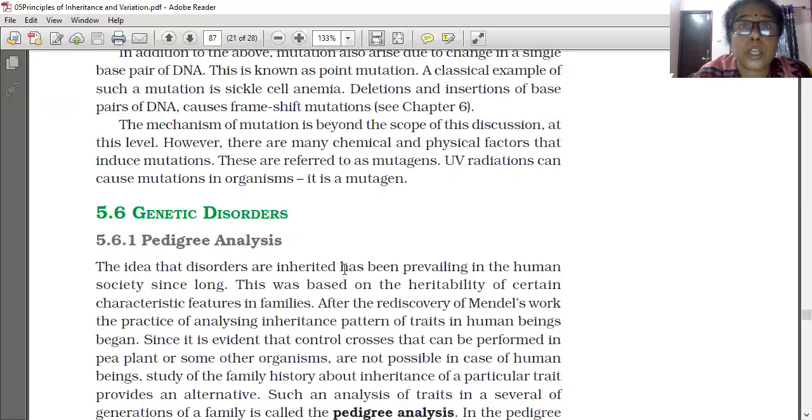If it was already a human being, after mutation the organism itself is changing, so it can cause very serious effects.